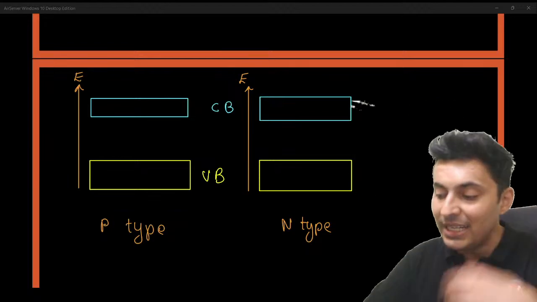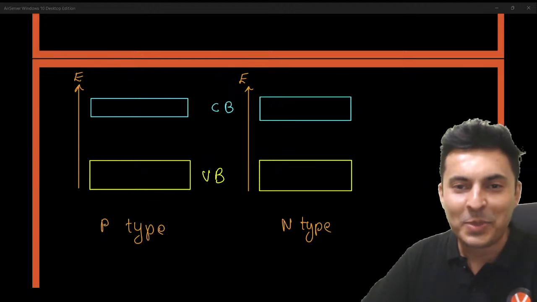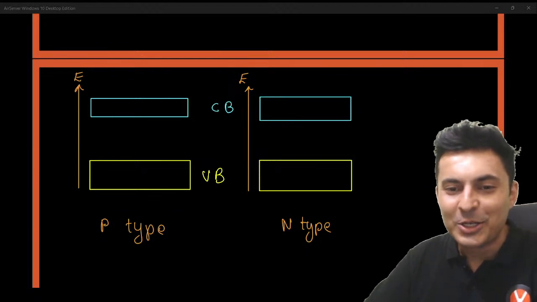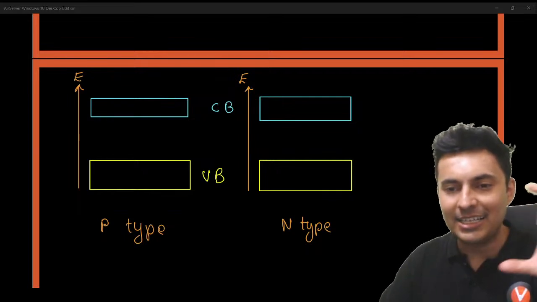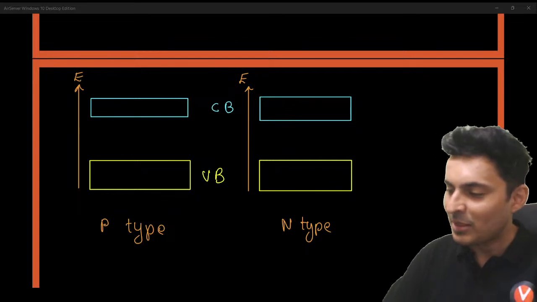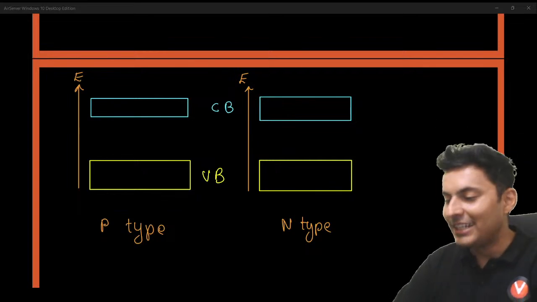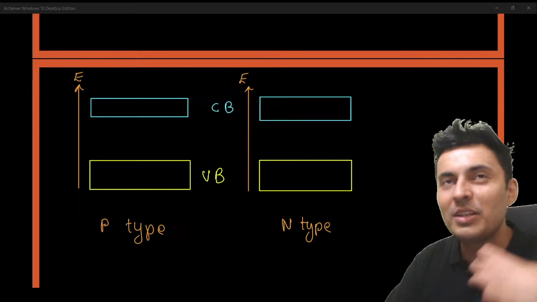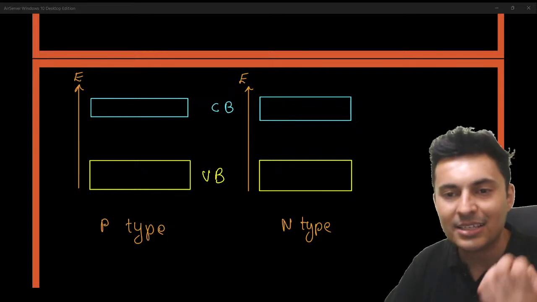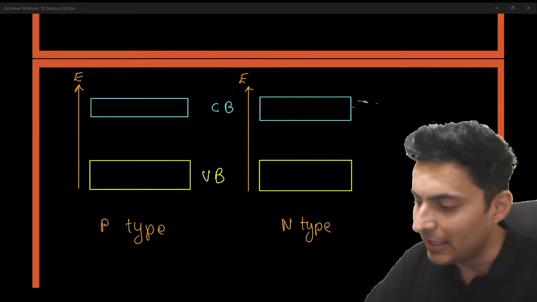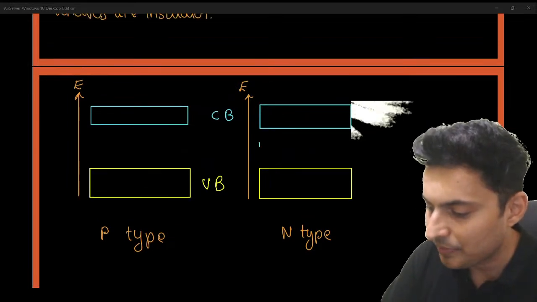In case of a P-type semiconductor, you will see that there will be an extra vacant energy level, because P means holes. So you will see an extra vacant level right over here, something like this.